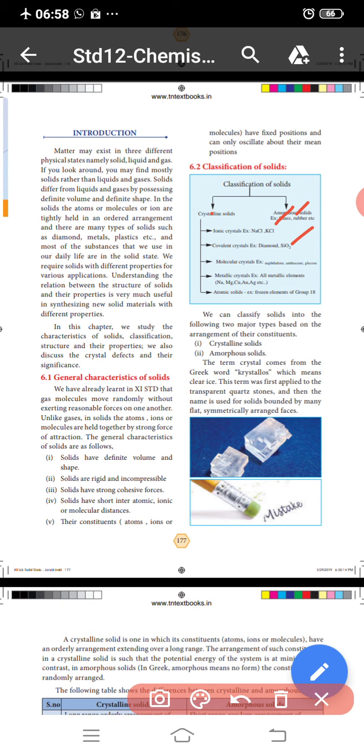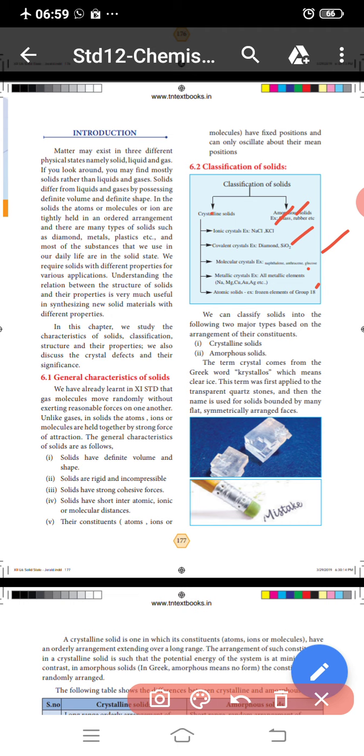The third one, molecular crystals, for example naphthalene, anthracene, glucose, etc. The fourth one, metallic crystals, for example all metallic elements such as sodium, magnesium, copper, gold, silver, etc. The next, atomic solids, for example the elements of group 18.